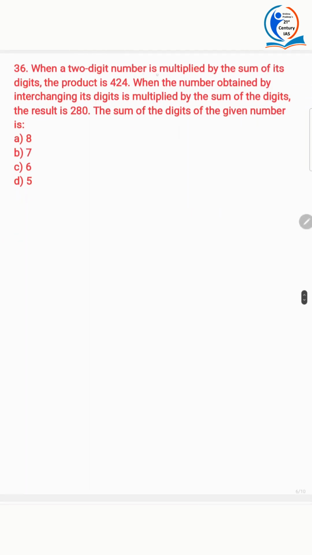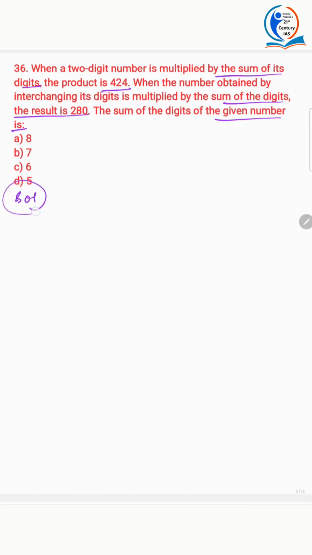Next, when a 2-digit number is multiplied by the sum of its digits, the product is 424. When the number obtained by interchanging its digits is multiplied by the sum of the digits, the result is 280. The sum of the digits of the given number is. Here, the first challenge is to understand the question. If you don't understand at first instance, please read it. Even if you understand at first instance, read it a second time because this is a little confusing question.